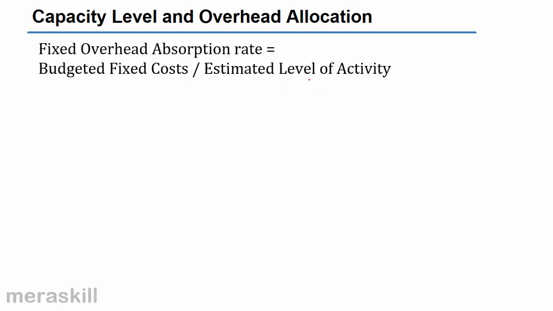Now, if you take theoretical capacity for this, then what happens? Theoretical capacity is very huge. If you're talking of 100,000 divided by 1,000 hours of theoretical capacity, you get 100. Practical capacity is bound to be less. If you take only say 500 hours, then it becomes half. Yes or no?